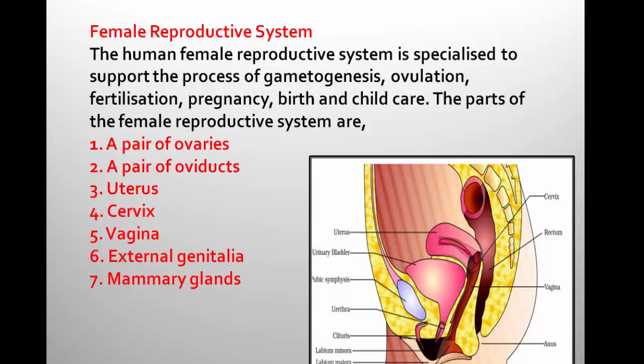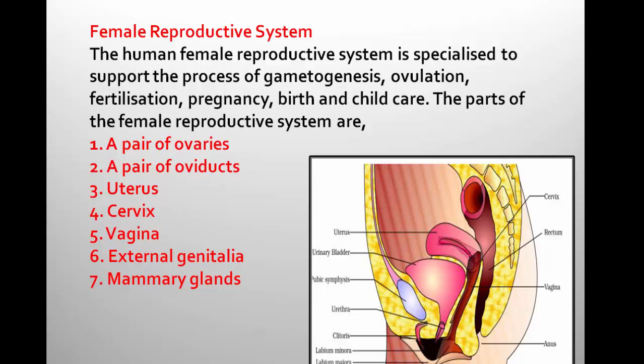The zygote undergoes development during pregnancy. It is related to birth as well as child care, because after delivering the baby, milk is produced by mammary glands which nourishes the young one.